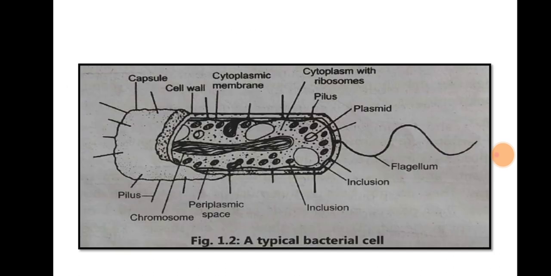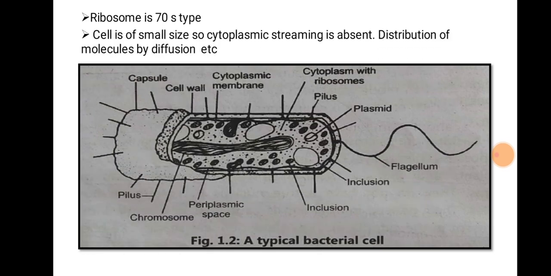This is a typical bacterial cell. In this bacterial cell, the ribosome is 70S type, and this prokaryotic cell is of small size, because of which cytoplasmic streaming is absent and the distribution of molecules occurs by the process of diffusion. In this bacterial cell, we observe that it has a capsule, cell wall, and then cell membrane. The cell wall is made up of peptidoglycan.